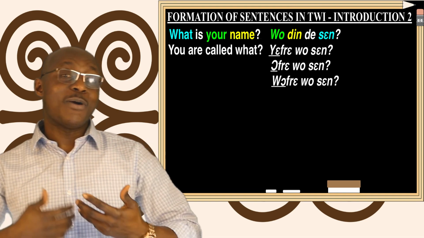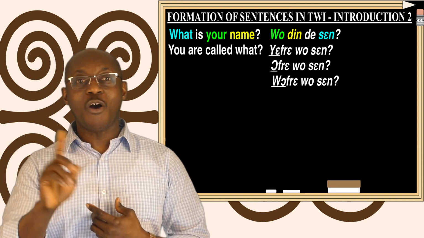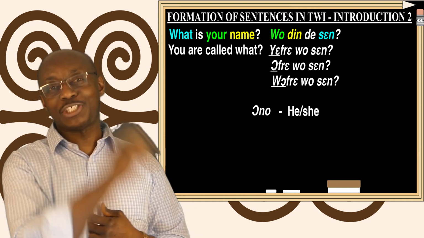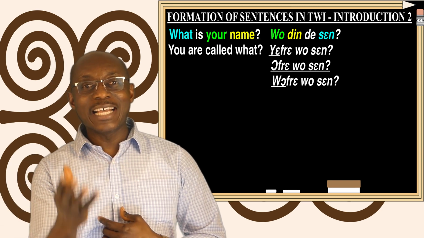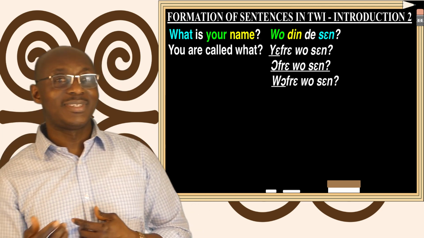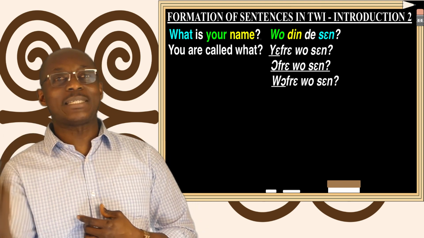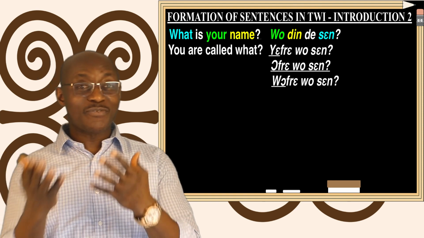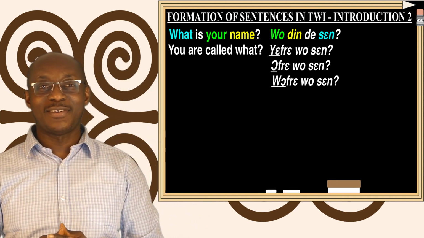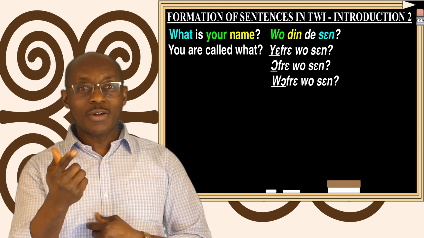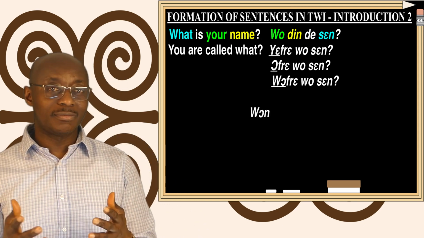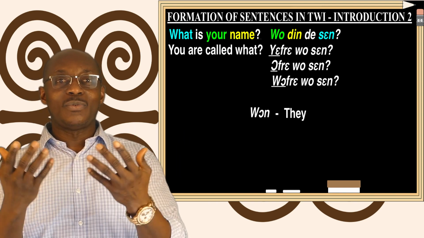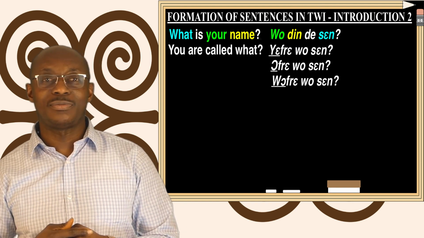And when we say Ɔfrɛ wo sɛn, the ɔ represents ɔno, and that is he or she. So here we are saying, he calls you what? Or she calls you what? And finally, Wɔfrɛ wo sɛn. The wɔ means wɔn, and that is they. So, literally, we are asking, they call you what?